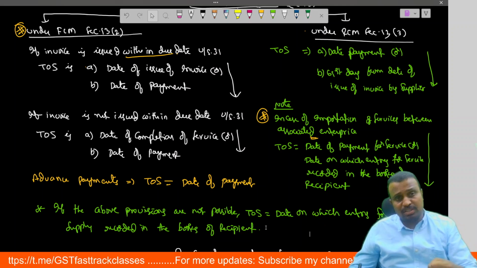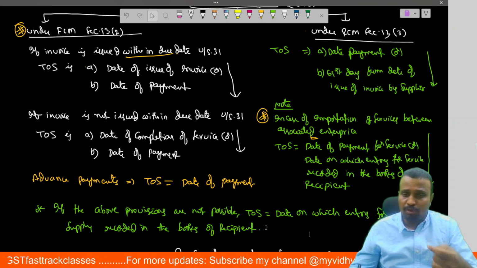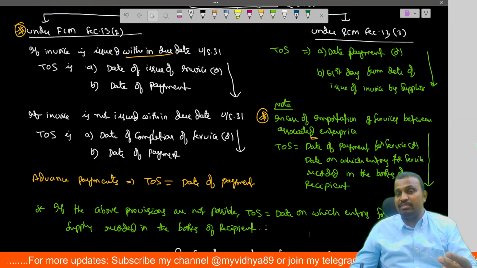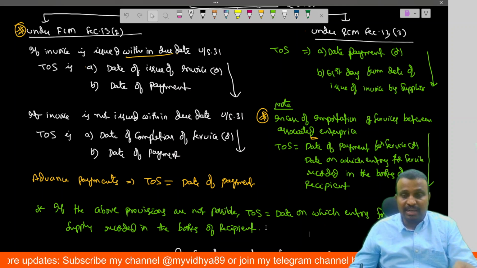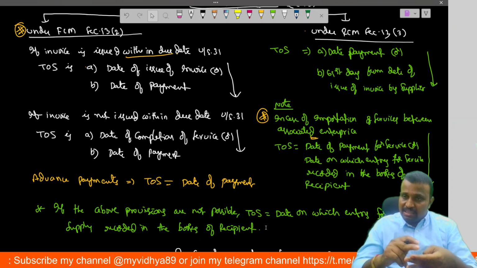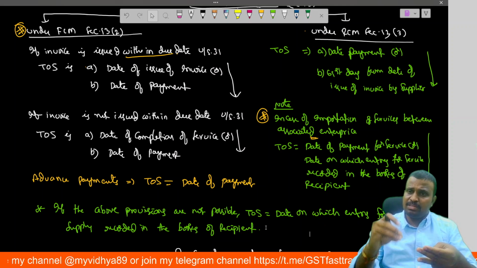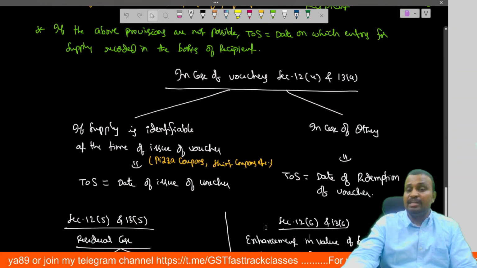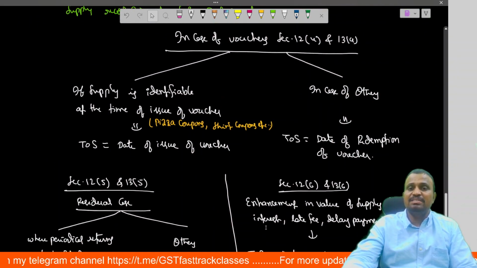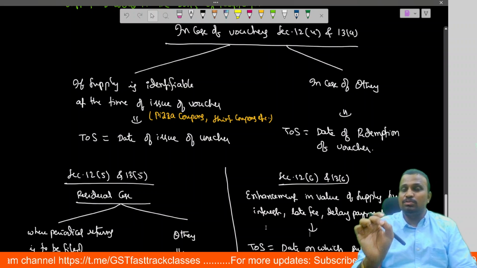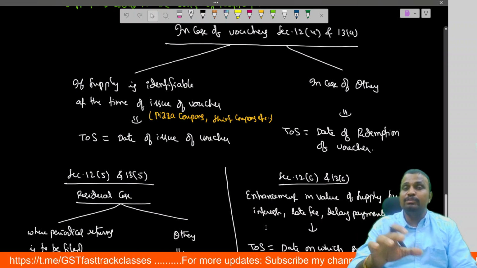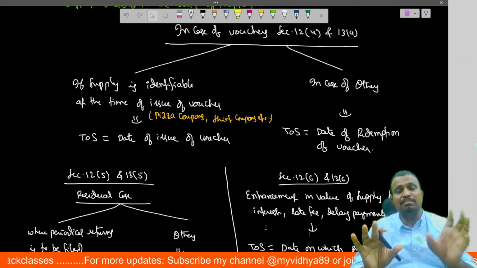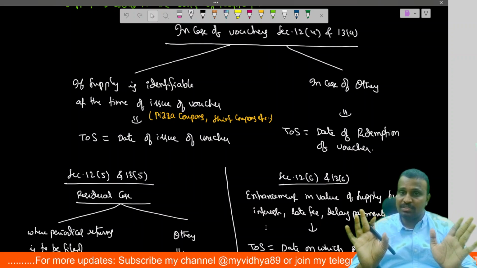Coming to some more provisions, we have provisions relating to vouchers, the residual entry, and additional payment received in the form of interest, late fee or delayed payment, etc. In these cases, the time of supply concept is common for supply of goods as well as supply of services. A voucher is simply an instrument which is considered as part payment for consideration, or full payment for consideration. Simply it is treated as part of the consideration.